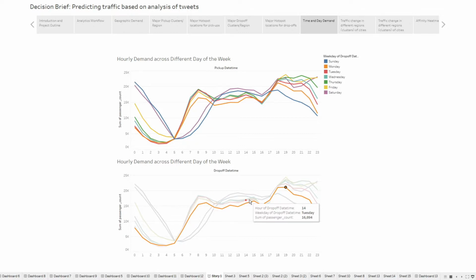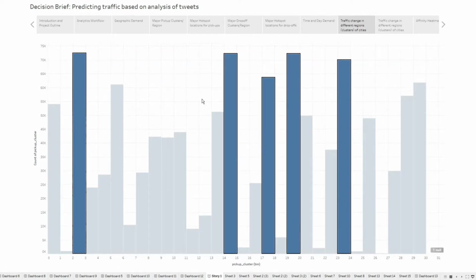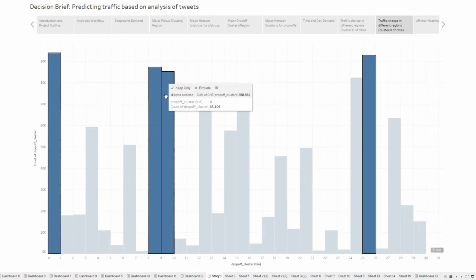After that, we moved on to see how the traffic changed over different periods. As you can see, very few locations generate a lot of pickups, and likewise few regions generate a lot of drop-offs, which was kind of interesting. We thought it was going to be uniformly distributed, which it is not, and we realized that these clusters are going to make a huge impact on our future data set. Now our problem becomes easier because we can suggest putting taxis in one of these 5 locations versus across all 30 locations.